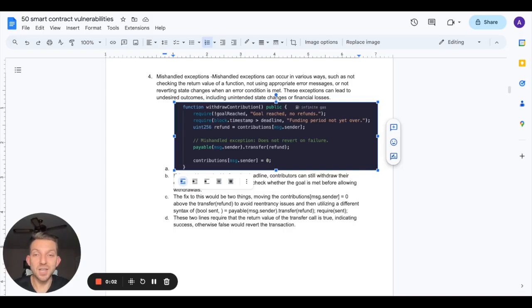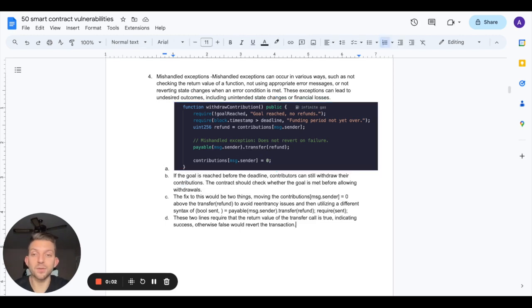The mishandled exceptions vulnerability happens right here in this code under the payable message.sender.transfer/refund. There's actually a second vulnerability in this code piece. I'll pause the video now, so comment below if you can identify it before we go over what it actually is. But back to it, the mishandled exception right here is the unchecked return value of payable message.sender.transfer/refund, as this ultimately updates the state variable to 0 regardless of whether or not the transaction is successful or fails.